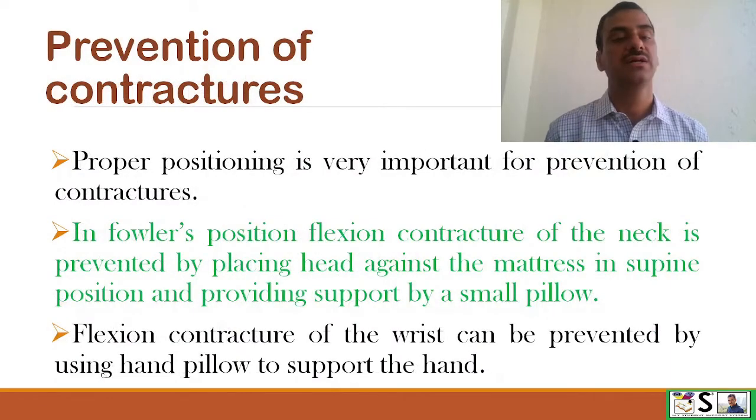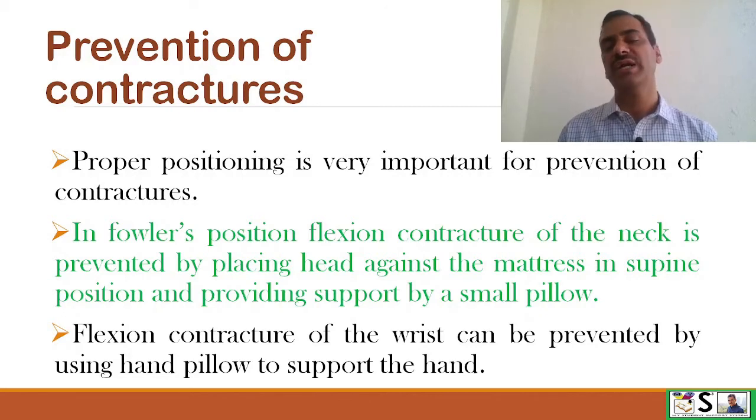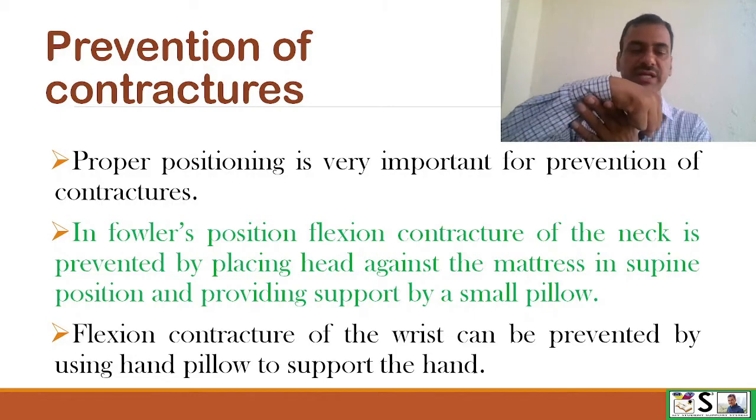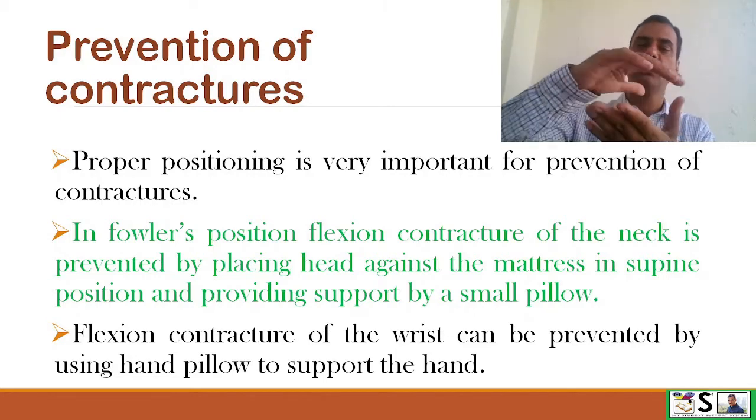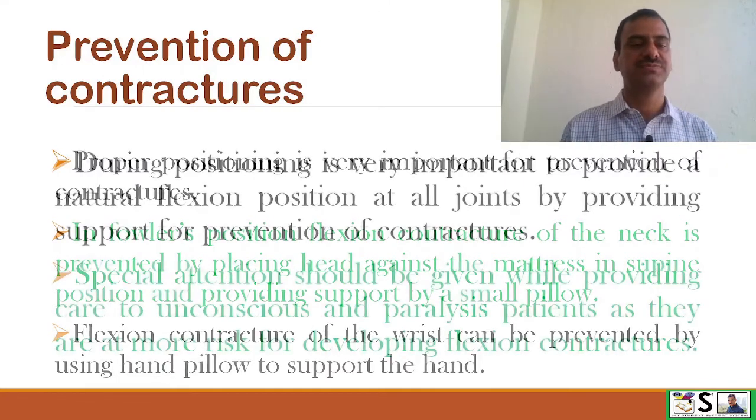So how will we prevent contractures? Proper positioning is very important for prevention of contractures. In Fowler's position, flexion contracture of the neck is prevented by placing the head against the mattress in the supine position and providing support by a small pillow. Flexion contracture of the wrist can be prevented by using hand pillows or to support the hand in this position.